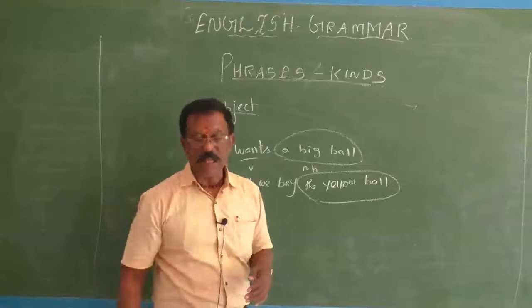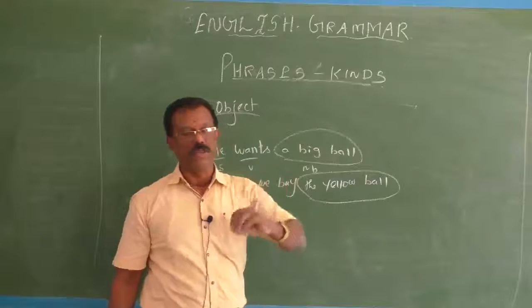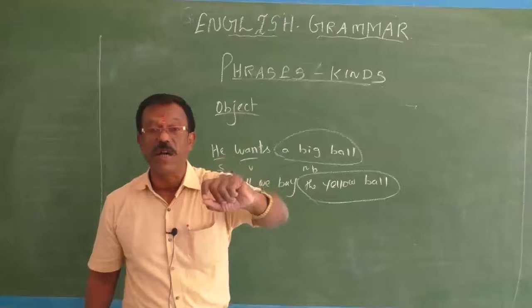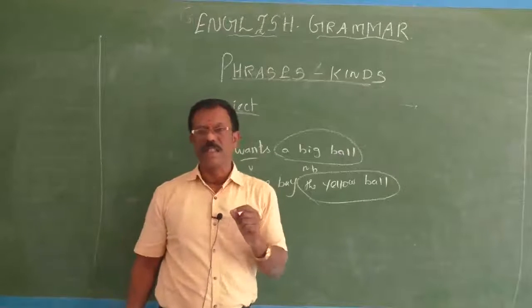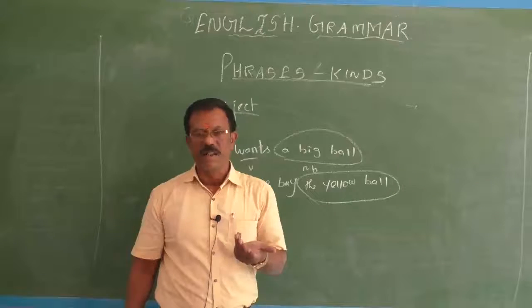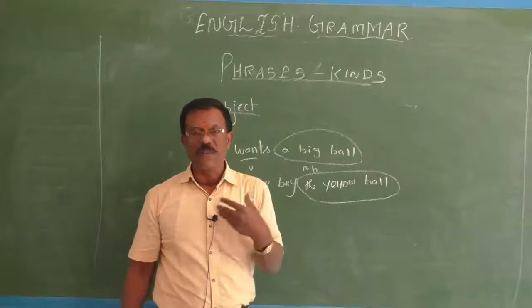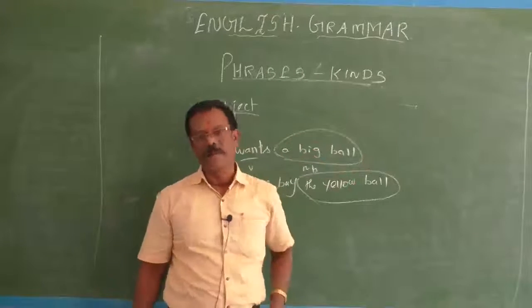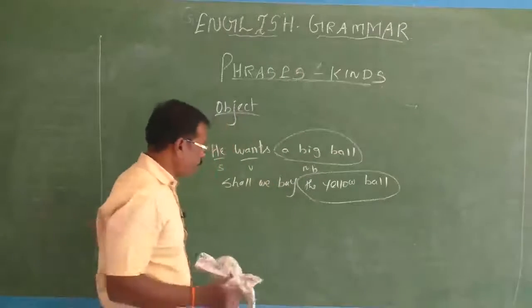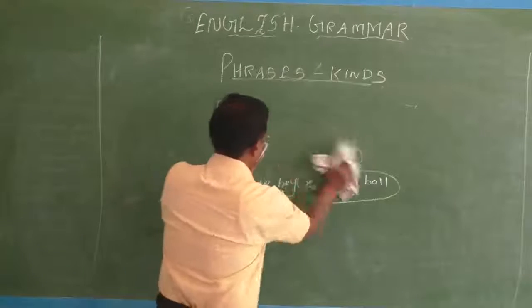Sometimes a noun phrase can be used as a prepositional object. What is a prepositional object? If a noun is used as an object for the preposition, then it is called a prepositional object. Let me give one example for that also.